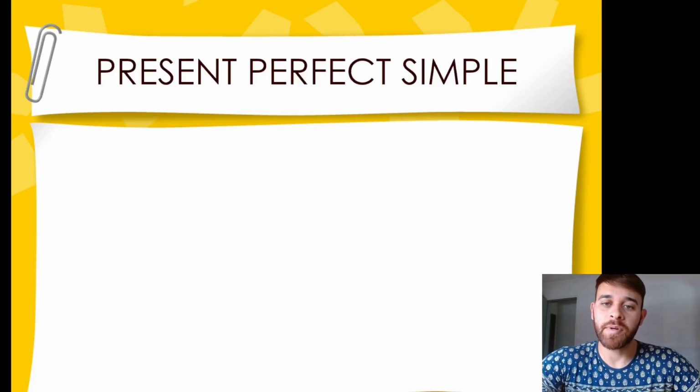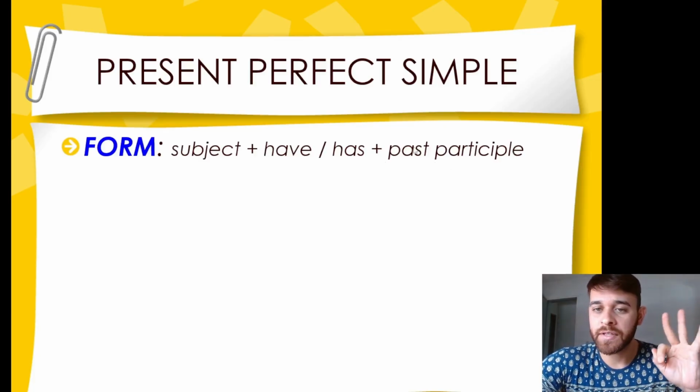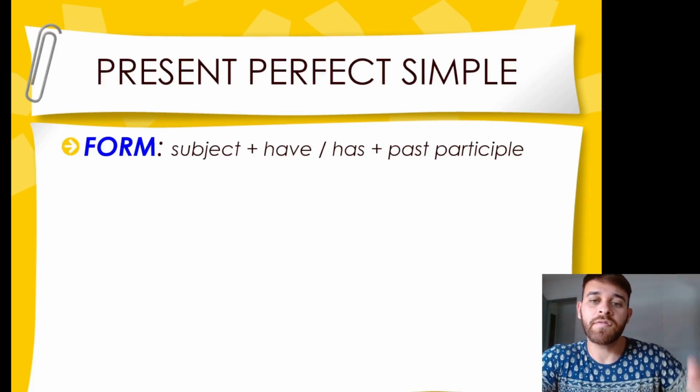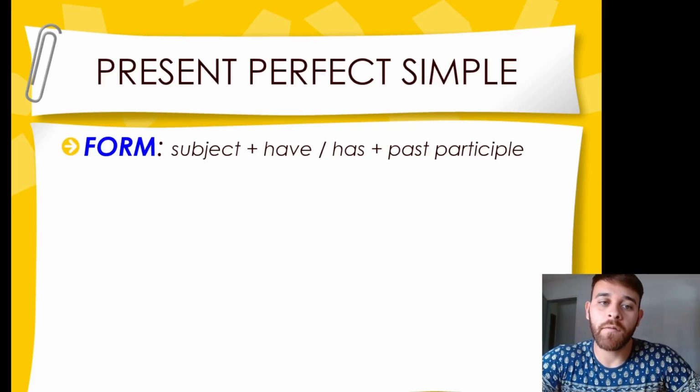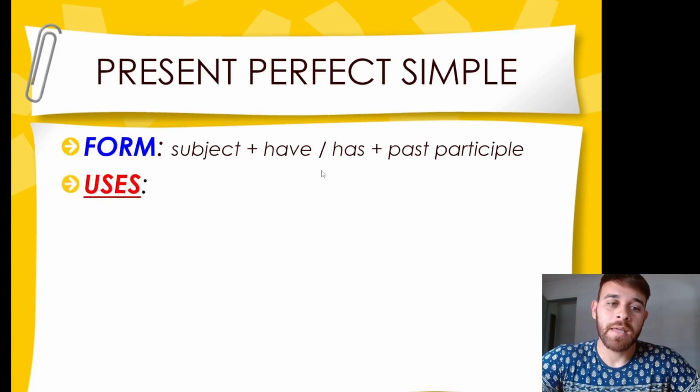Moving on now to the present perfect. The form of the present perfect is the subject plus have or has plus the past participle or the third form of the verb. Yes, when it comes to irregular verbs, for example, it's the third verb in that table of irregular verbs that I'm sure you guys are familiar with.